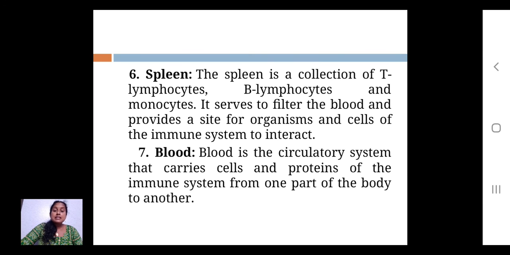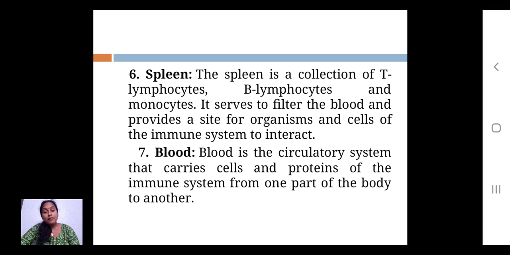The seventh and last organ that helps immunity is the blood. Blood is a circulatory system that carries cells and proteins of the immune system from one part of the body to the other. Transportation is the major role in immunity. If transportation takes place, then the synthesis component reaches the targeted cells, the damaged cells where organisms have entered and damaged the cell.